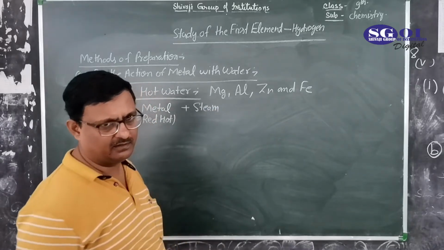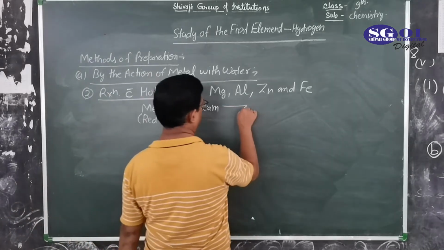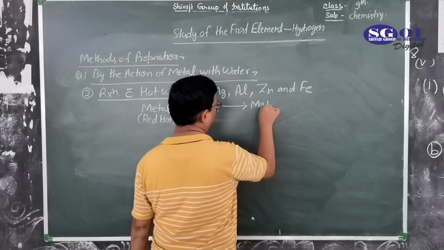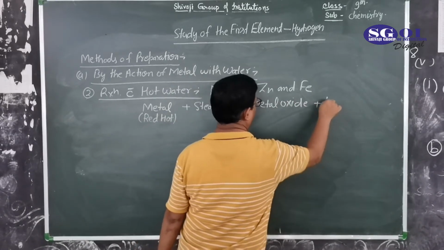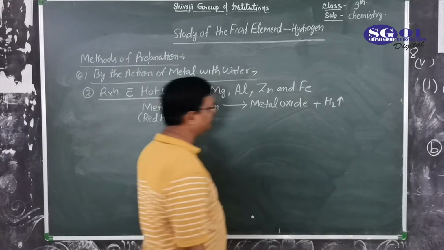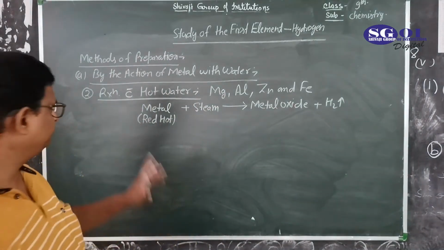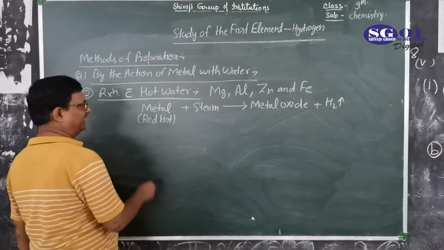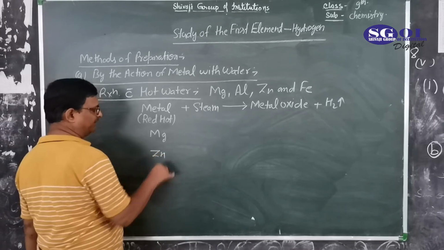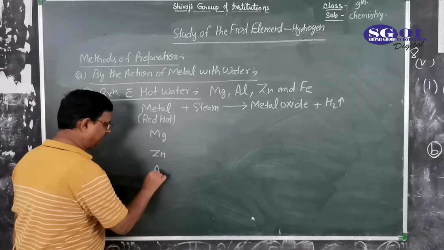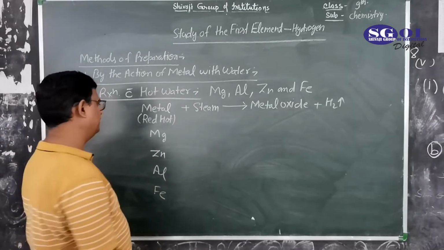Steam is another form of water in the gaseous state, and it forms metal oxide with the removal of hydrogen gas. Metals like magnesium and zinc are bivalent, while aluminium and iron are trivalent.